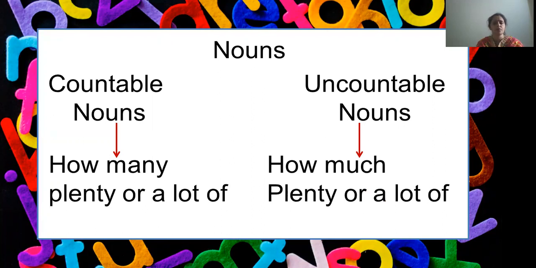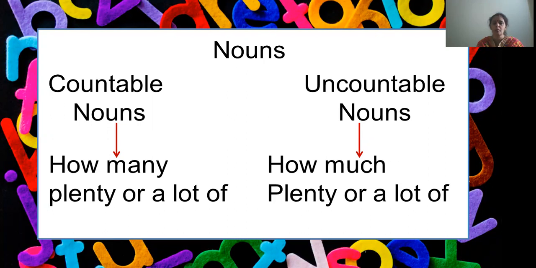There is a lot of water in the bottle. So plenty or a lot of is the same for both countable and uncountable. When I use the answer word plenty, it will be the same for both questions, for how many and for how much.